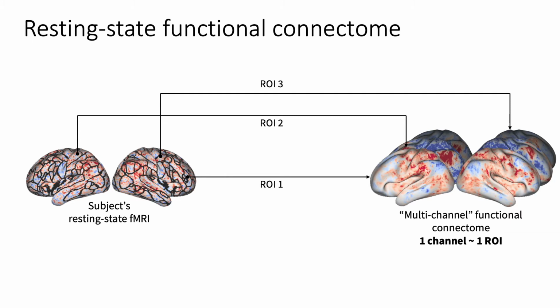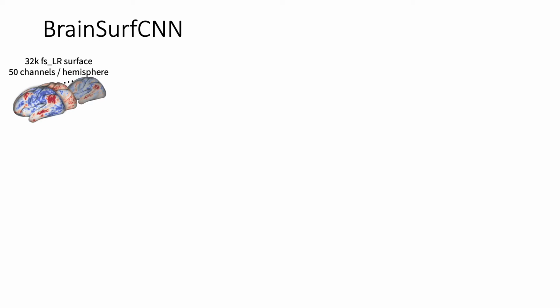Now we can see that the functional connectome is analogous to a multi-channel image. The cortex is equivalent to the grid of pixels, and each ROI corresponds to an image channel. In our experiments, we used 50 ROIs, and each brain image is represented by a standard FSLR mesh with 32,000 vertices on each hemisphere. The FSLR mesh of each hemisphere is derived from an icosahedral sphere. The two spheres are symmetric, and we can concatenate them along the channel dimension. For example, with input connectomes derived from 50 ROIs, the concatenated input is a spherical mesh with 100 channels.